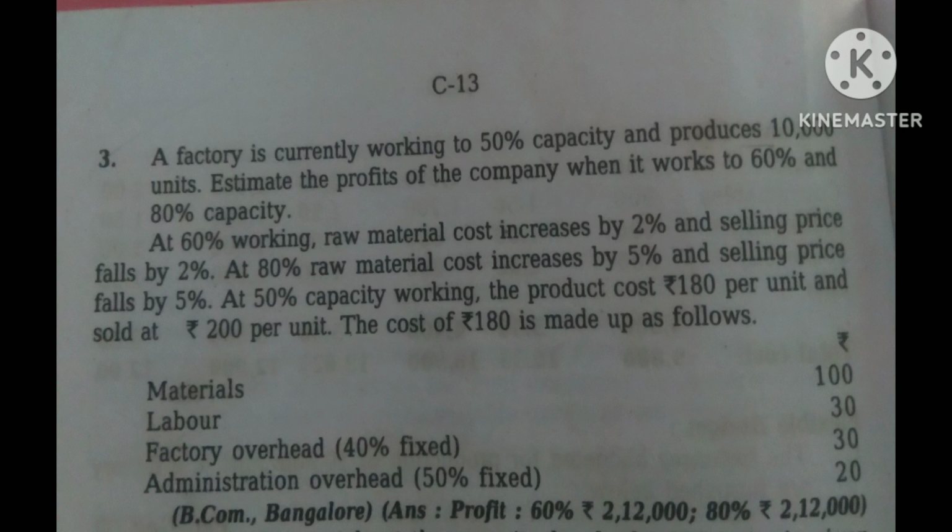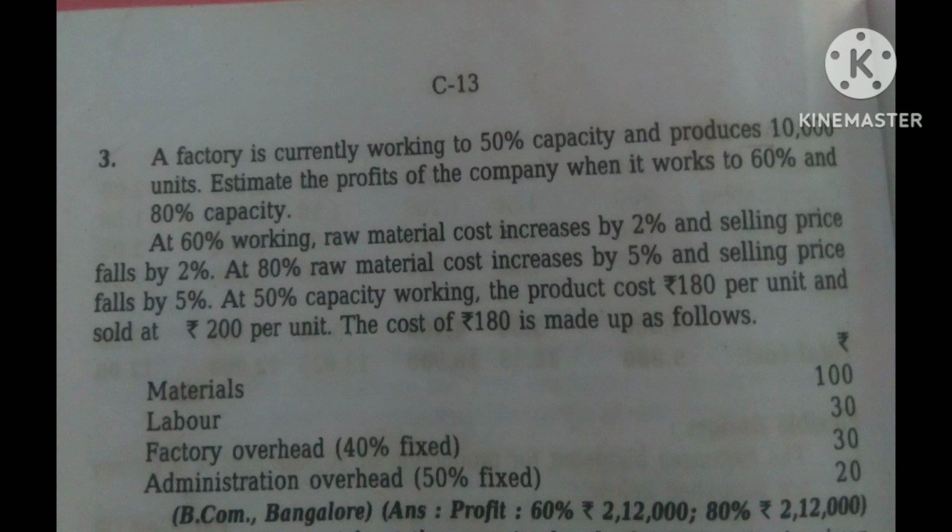So now let's see the third problem. A factory is currently working to 50% capacity and produces 10,000 units. Estimate the profits of the company when it works to 60% and 80% capacity. At 60% working, raw material cost increases by 2% and selling price falls by 2%. At 80%, raw material cost increases by 5% and selling price falls by 5%. At 50% capacity working, the product cost rupees 180 per unit and sold at rupees 200 per unit.